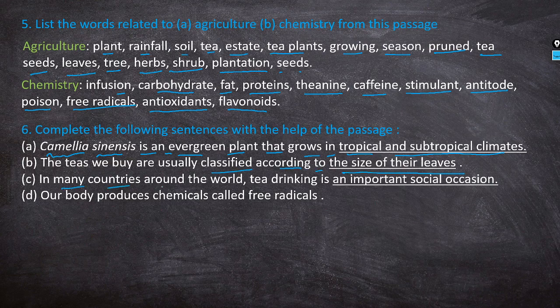In many countries around the world, tea drinking is an important social occasion. Our body produces chemicals called free radicals. So you may write these answers by pausing this video.